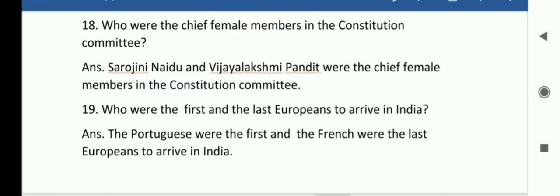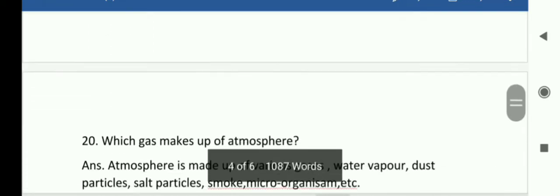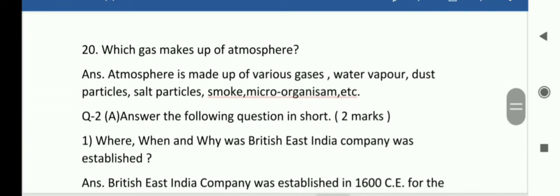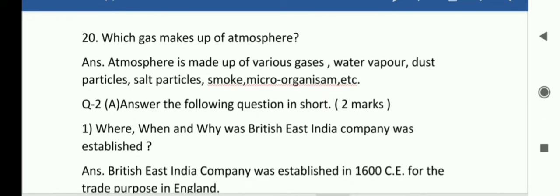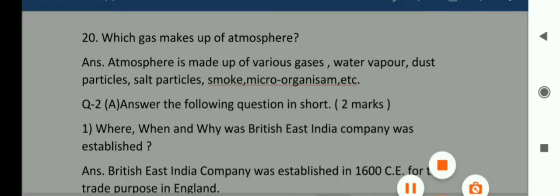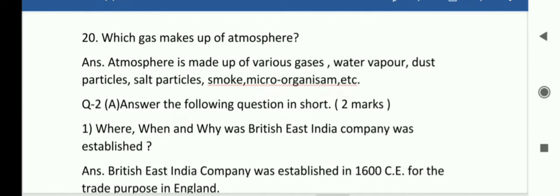Students, let's go for the 20 number. Which gas makes up the atmosphere? So students, your answer is atmosphere is made up of various gases: water vapor, dust particles, salt particles, smoke, microorganisms, etc. Students, try to remember, atmosphere is made of various gases: water vapor, dust particles, salt particles, smoke, microorganisms, etc.